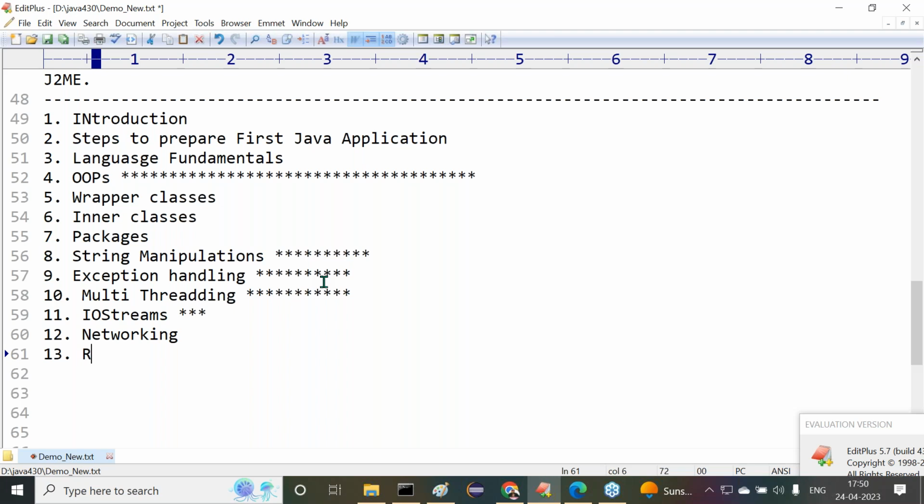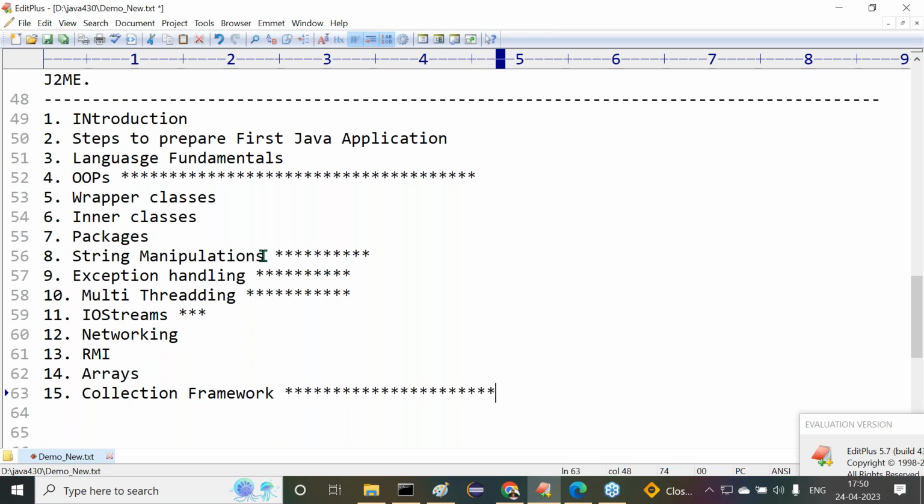Next is RMI, remote method invocation. After RMI, next is the arrays topic, which I will discuss as the 14th topic. The 15th one is the collection framework. This is another important one. After object orientation, the second most important topic is the collection framework. String manipulations, exception handling, and multi-threading are nominal.